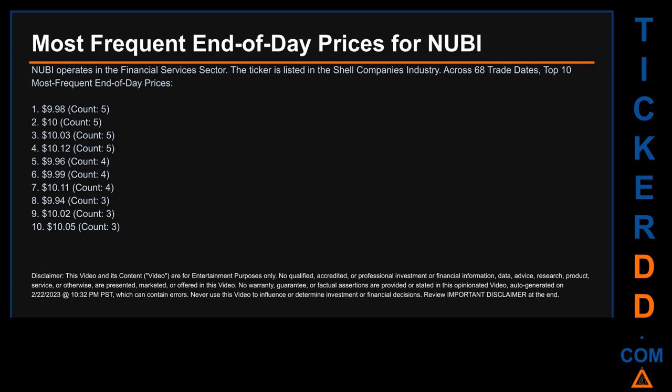Across 68 trade dates, the top 10 most frequent end-of-day prices were: first, $9.98, happened 5 times. Second, $10, happened 5 times. Third, $10.03, happened 5 times. Fourth, $10.12, happened 5 times. Fifth, $9.96, happened 4 times. Sixth, $9.99, happened 4 times. Seventh, $10.11, happened 4 times. Eighth, $9.94, happened 3 times. Ninth, $10.02, happened 3 times. 10th, $10.05, happened 3 times.